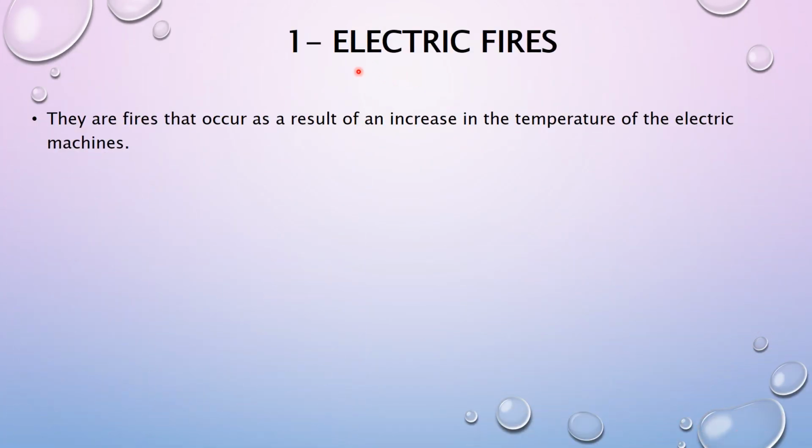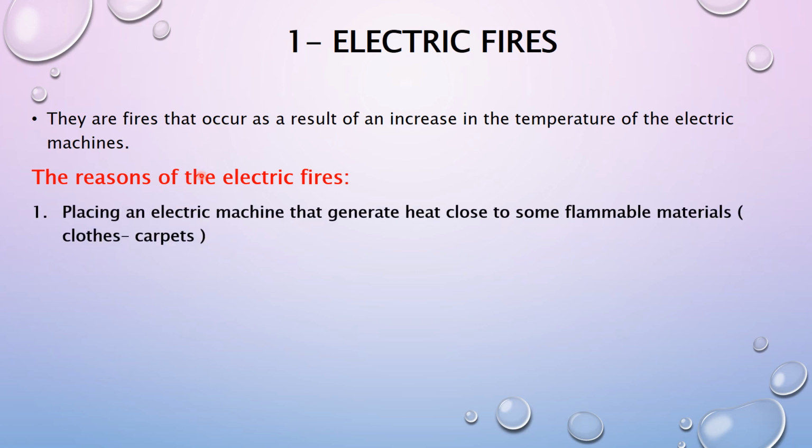Let's start with number one, electric fires. Electric fires are fires that occur as a result of an increase in the temperature of electric machines. Some electric machines generate heat, and when the temperature of these machines increases, electric fire may occur. What are the reasons of electric fire?